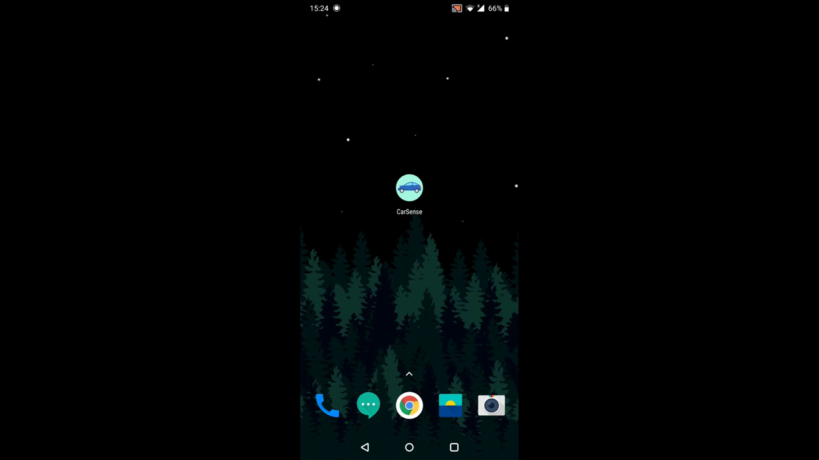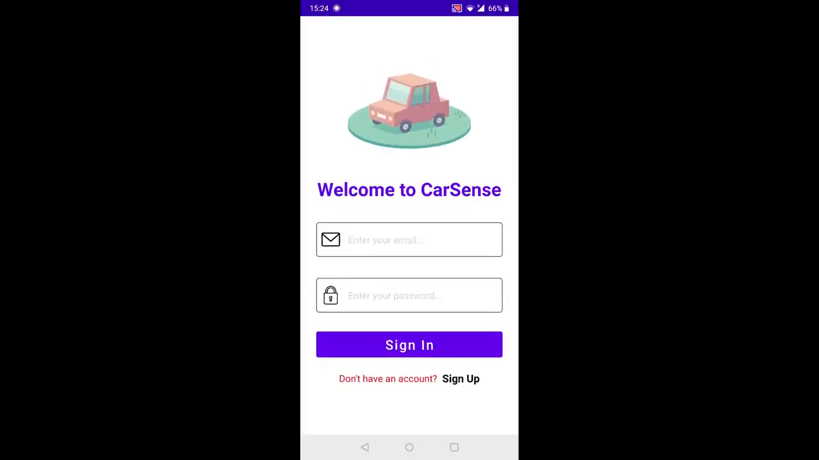So when the user launches the app for the very first time, it will bring them to the Welcome to CarSense sign in page, where you can enter your email and you can enter your password and sign in. Of course, if the user doesn't have an account, they can choose to sign up as well and click the sign up button right here.